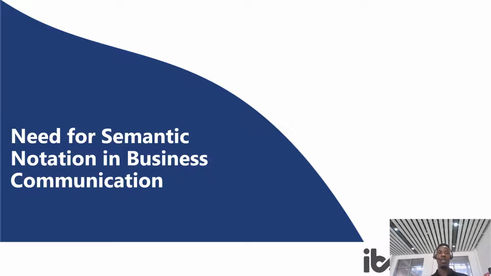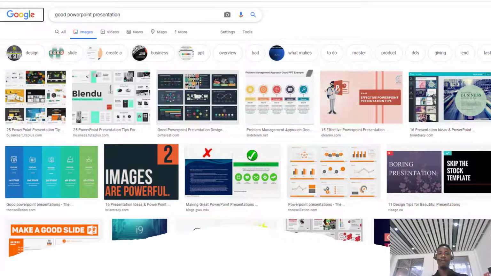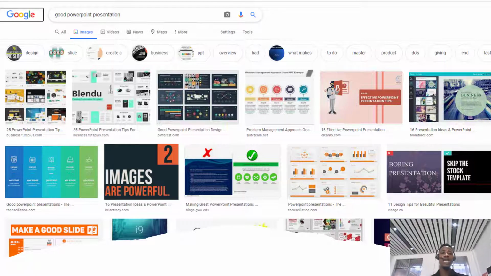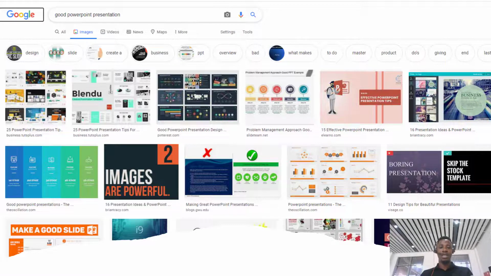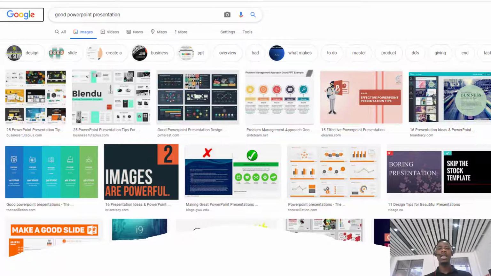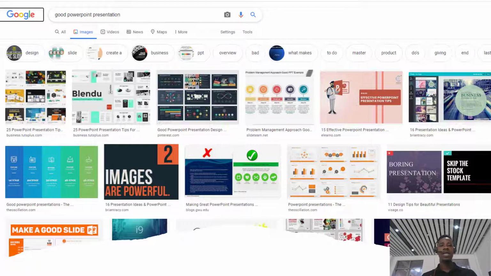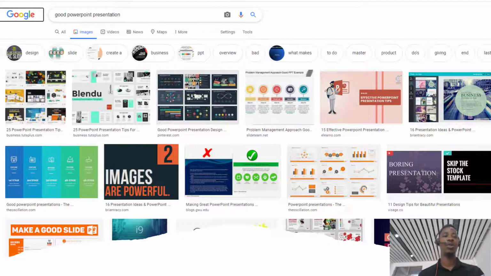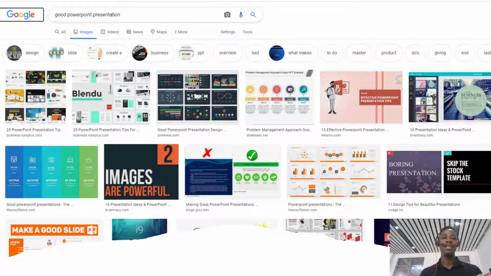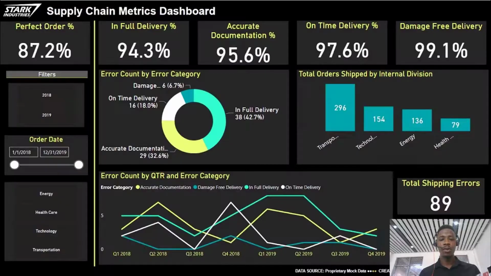What is semantic notation? Before I go to semantic notation for business communication, let me just cite some examples. I'm sure if you go to Google today and you type PowerPoint presentation, you will see different types of presentations across the world that people have done. And then you won't see any similarity because there is no notation, there is no standard. So people design presentations based on their discretion. Any colors that come to their mind, any font size, they just design a report. Same thing goes for dashboards.